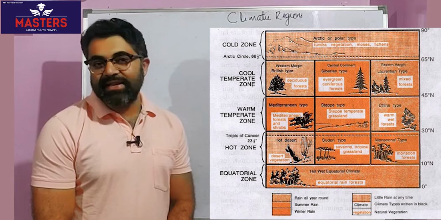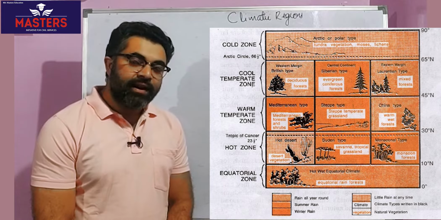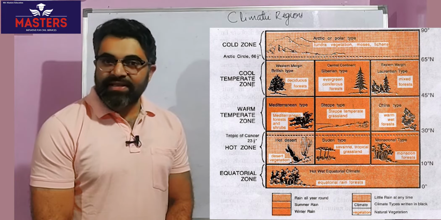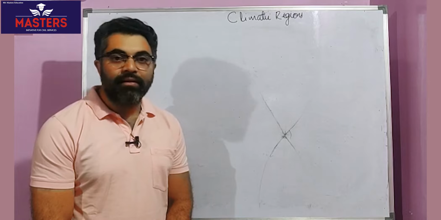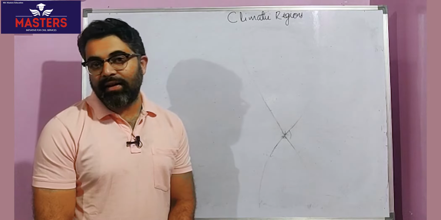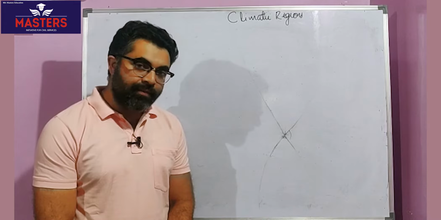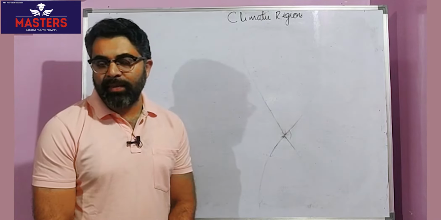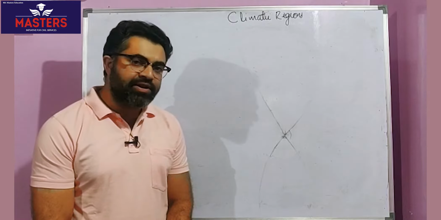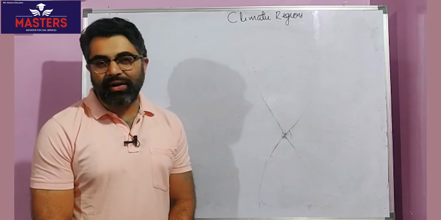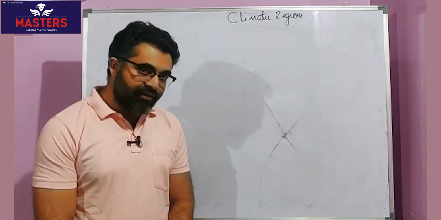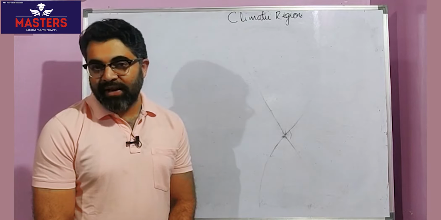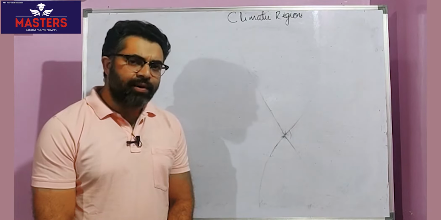Here what we are going to discuss is more genetic classification, where the emphasis is more on the cause of the climate and the effect on humans and economy. In empirical classifications, we don't follow much about the impact on humans; it's more of a meteorological classification. That's not required for general studies as such, although it's very important for your optional exams.